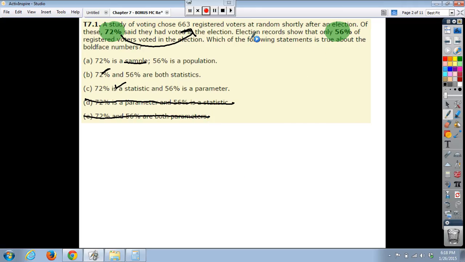Now, when it says the election records show that only 56% actually voted in the election, they are referring to the whole population that voted. So the 56% is a population parameter. So part A, they've got the first word here, but they really need to follow it up with parameter to make it correct. So the way it stands, it's not technically right. In part B, 56% they said is a statistic, but that's really not true. We said it's a parameter, which means answer choice C is our only viable option.